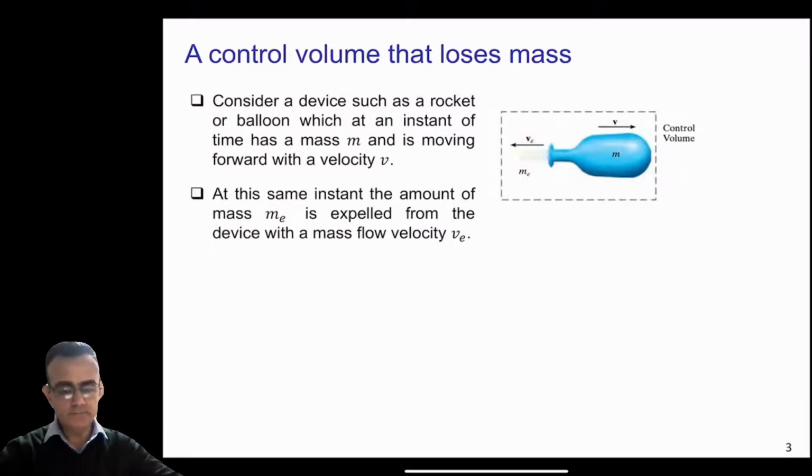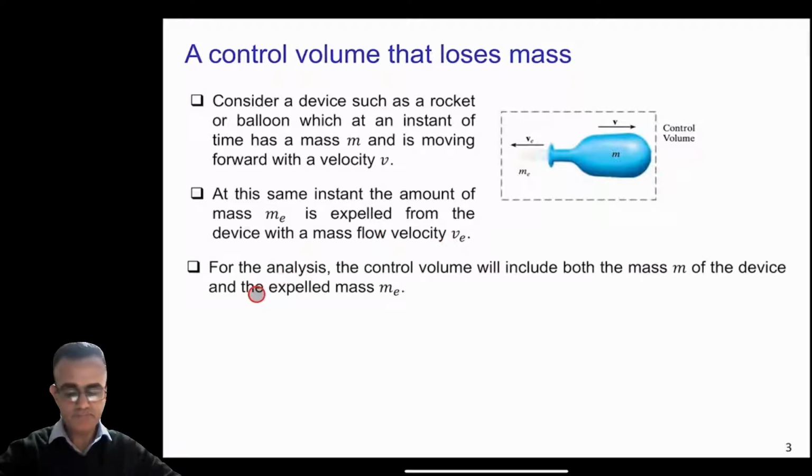Now, at this same instant, the amount of mass me is expelled from the device with a mass flow velocity ve. For the analysis, the control volume will include both the mass m of the device and the expelled mass me. So instead of just the balloon, we will consider this whole control volume, which consists of the mass me and the mass of the balloon.